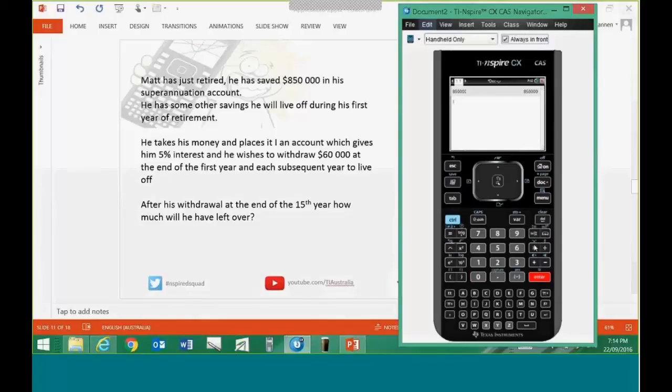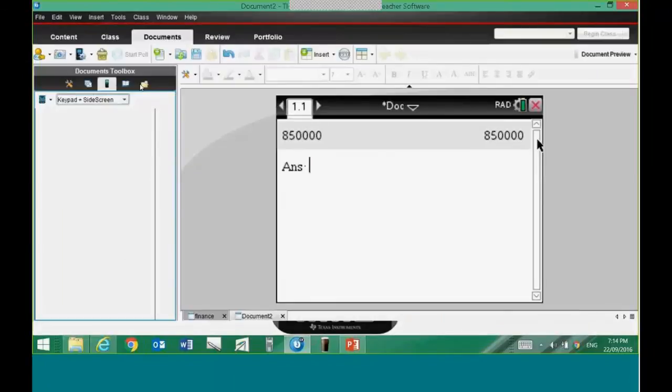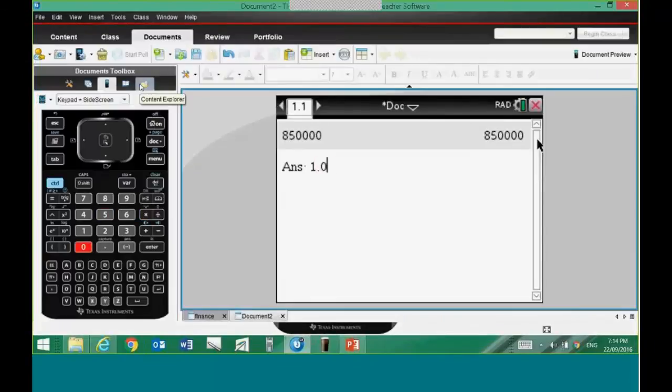And so if I then multiply that, on the next line, you see it's come up with ANS, answer. I might just make this bigger so that you can see. The answer I'm multiplying by 1.05. If I multiplied it by 1, it would be exactly the same, no bigger, no smaller. If I multiply it by 1 and a bit, 1.05, that is 1 and 5 hundredths.